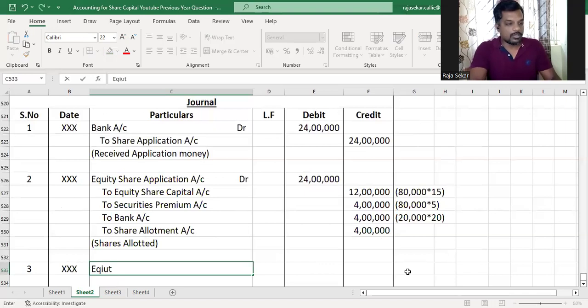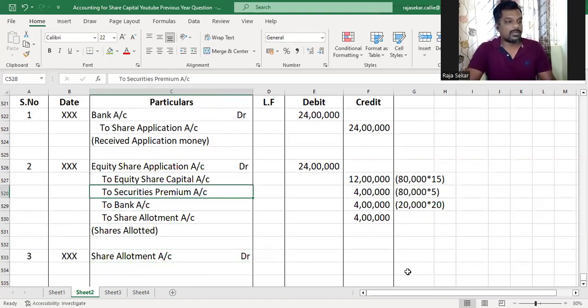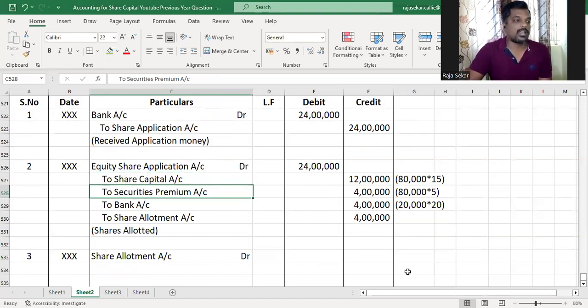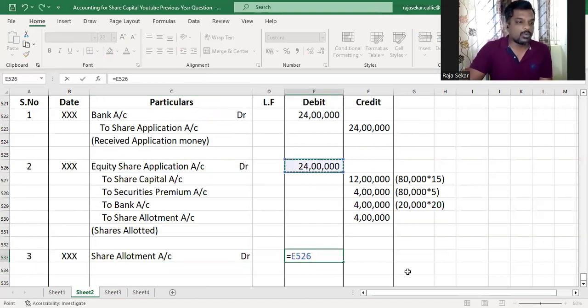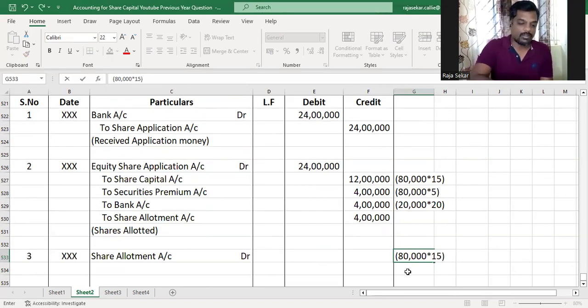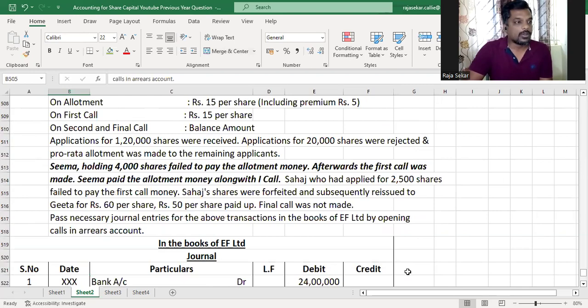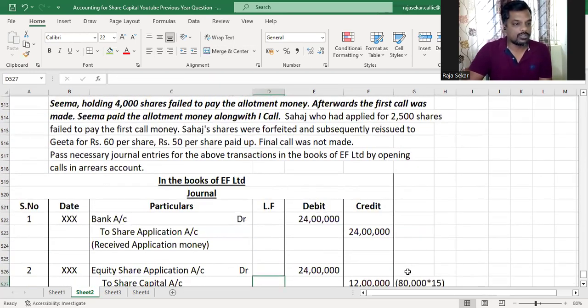Okay, so the next journal entry would be to make equity share allotment due. Share allotment due, debit. As I said, it's not necessary to write equity if the question does not mention if the share is equity, which means here this is share capital. So share allotment account will be debited with the amount due on allotment, which is 80,000 into 15, if I'm correct. Go and check. Yeah, so 80,000 into 15.